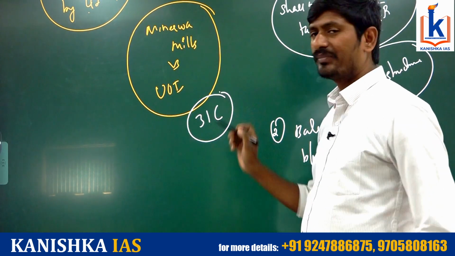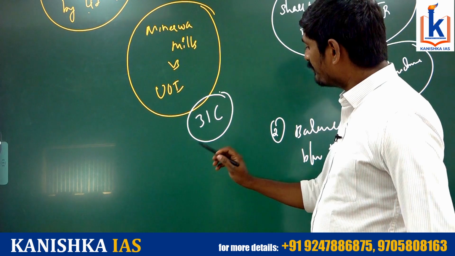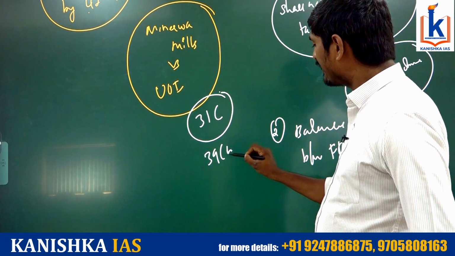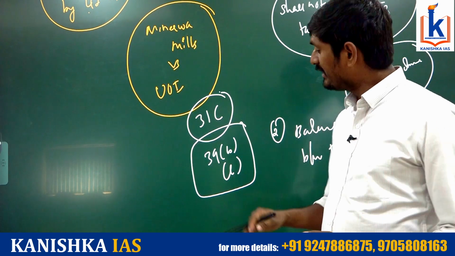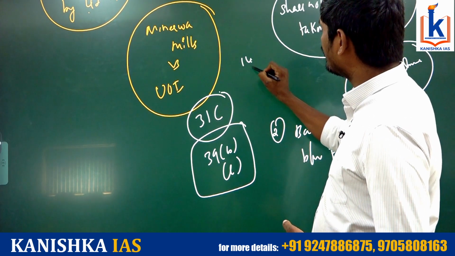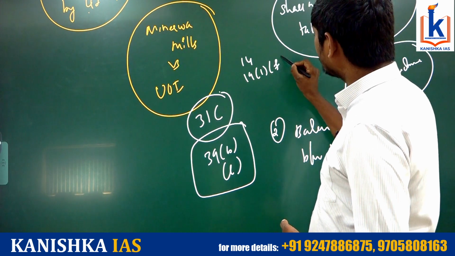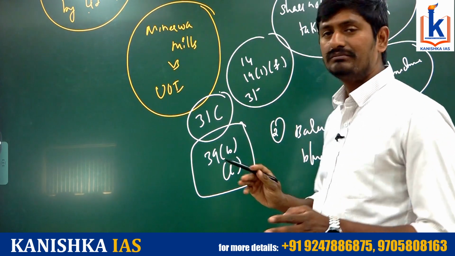This 31C has been amended in such a way that not only is the implementation of Article 39 Clause B and Clause C protected, but also any fundamental rights implementation, if it violates Article 14, 19 Clause 1 Subclause F as well as Article 31, no judicial review will be permitted.